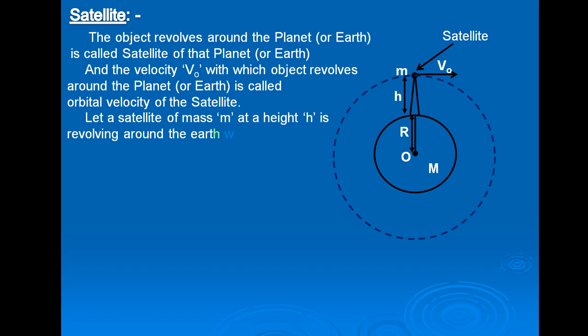Let a satellite of mass m at a height h be revolving around the Earth with velocity VO.